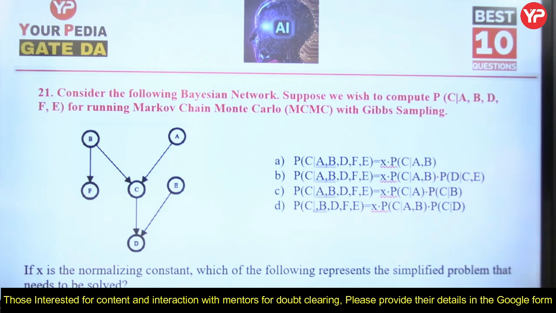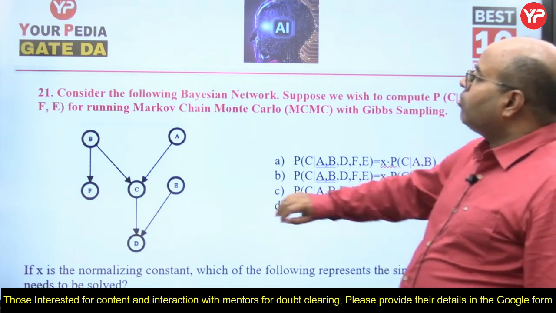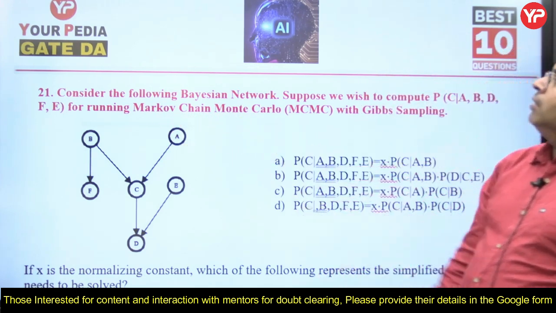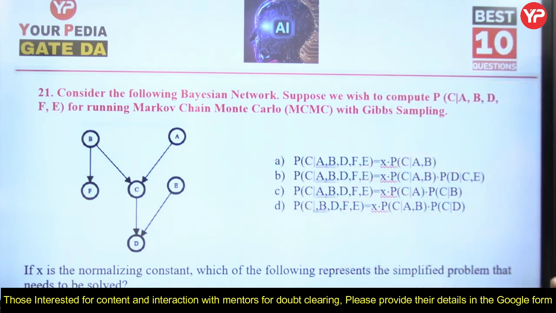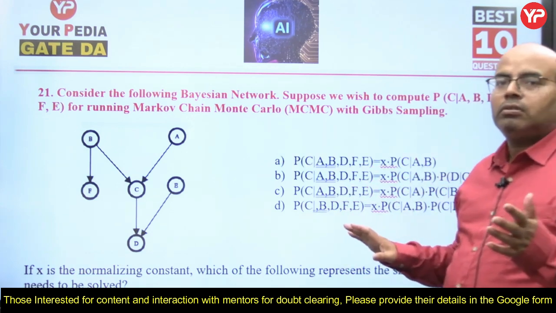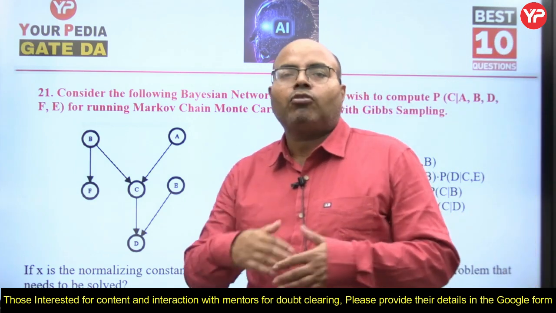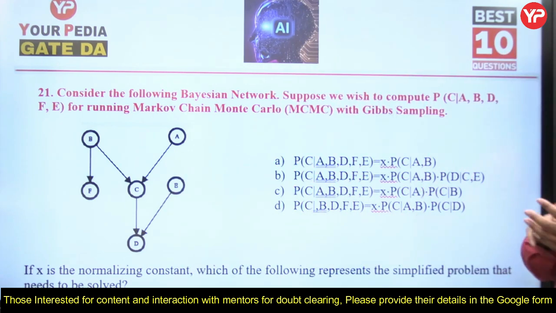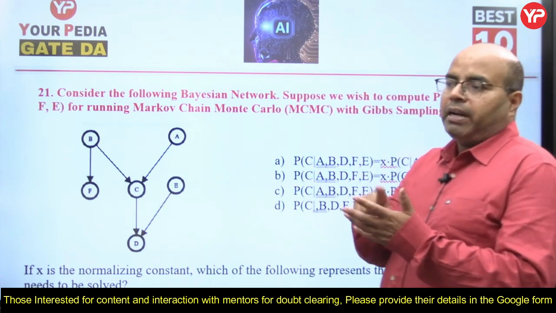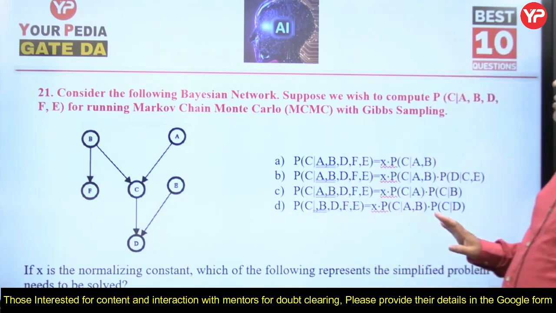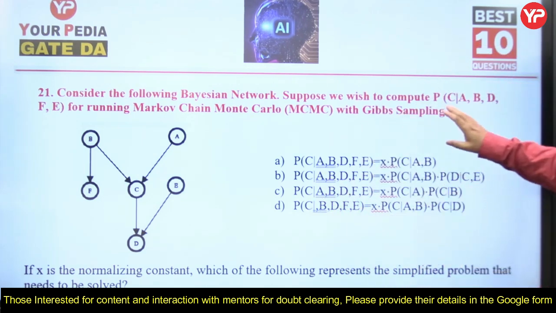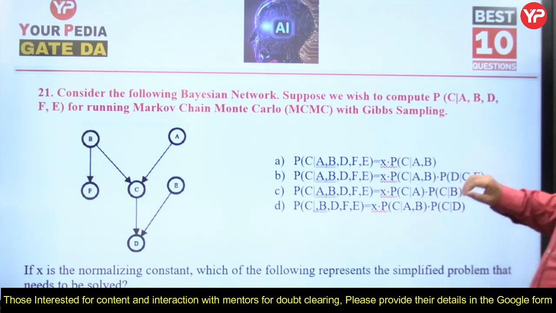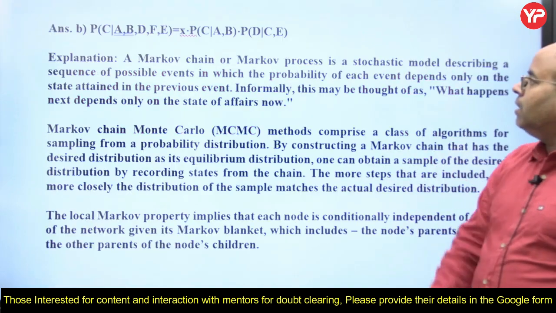Now what I am telling you, Markov chain. Markov chain means some node will only depend on its previous node and no other node. It's called a Markov blanket. So a node will depend on its parents' nodes, its children nodes, and the other parents of its children, no other node. And Monte Carlo is random simulation. Gibbs sampling gives the same type of sampling, so that very little information will be required to represent it. Let us see this one.